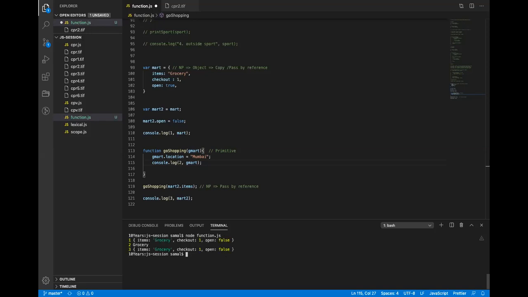Run this, see this. Item 1, we have printed here. Then go shopping, I pass the value groceries, items. The item value holds the primitive, that is a string. So groceries received here, and now I basically did gmart.location in Mumbai and then printed the gmart here. Line number 2, but it printed only groceries. And then again, here it printed the mart. So where did this go?